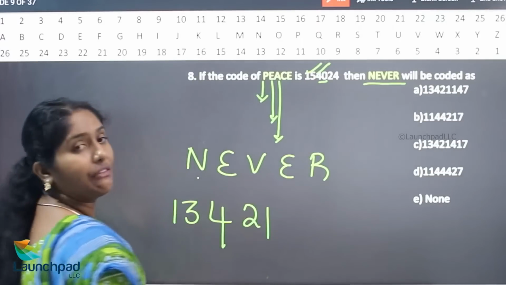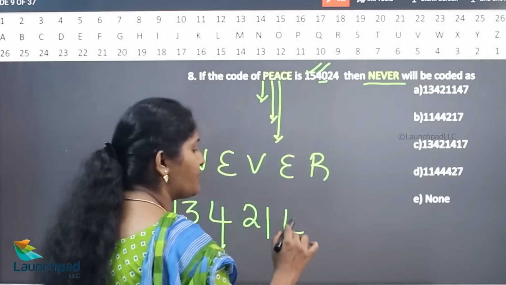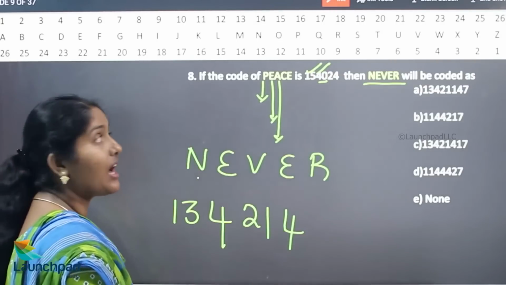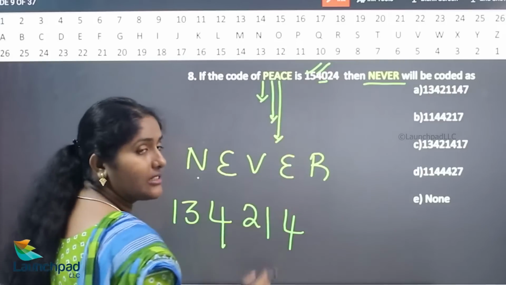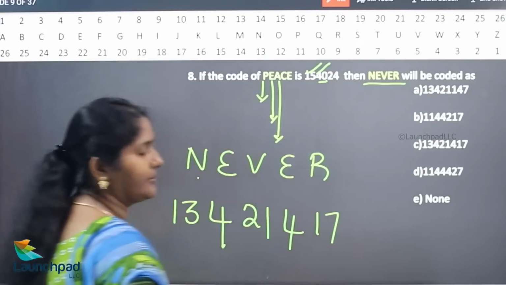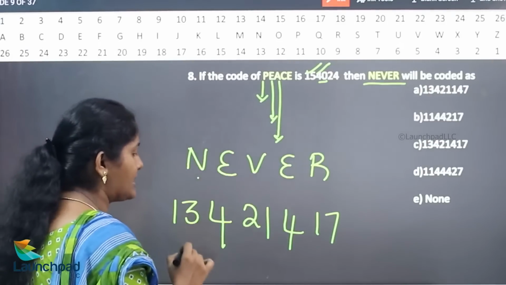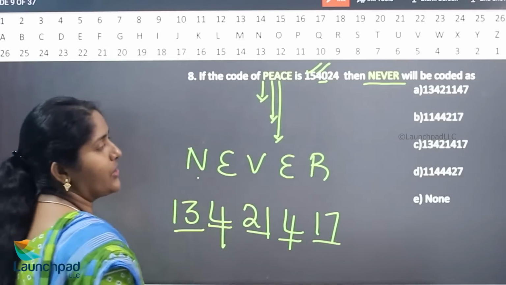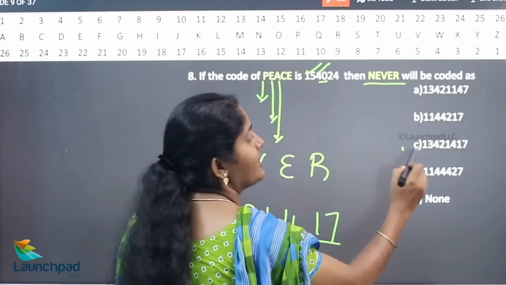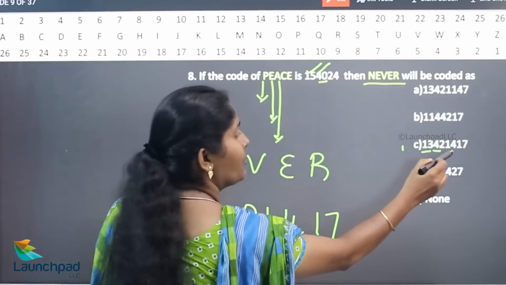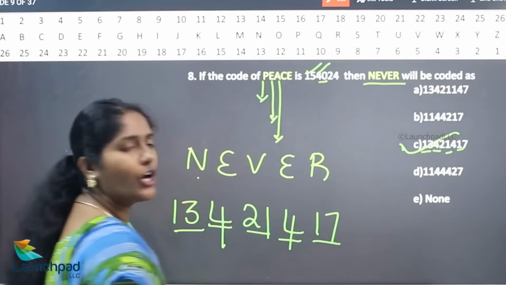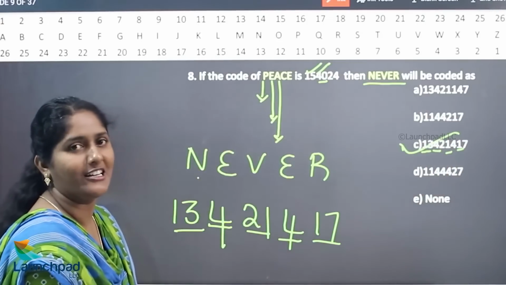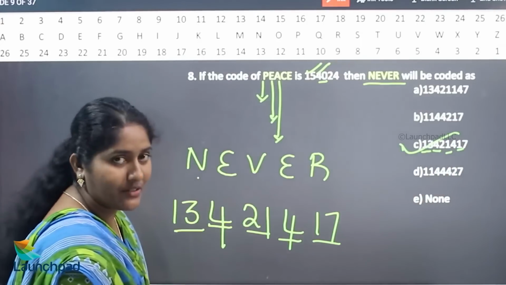What is the value of E? 5. 5 minus 1 is 4. What is the value of R? R in the sense 18. 18 minus 1 is 17. Here, hence your answer is 13, 4, 21, 4, 17. So, your answer is option C. Hence, option C is the correct answer. So, we'll move on to your next question.